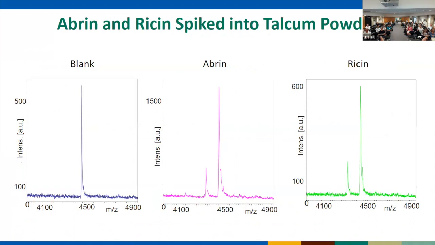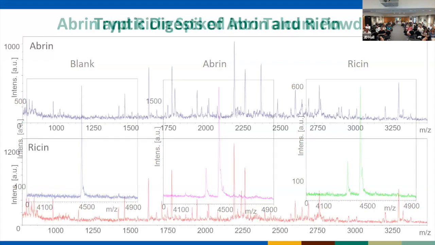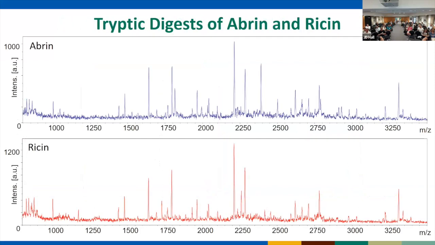We go in, we do our digest, and we take a look at our digests on the mass spec. Many of you may not be completely familiar with mass spec, but hopefully you can see well enough to notice that the two have definitely some similarities, but they're not identical. You can see that there's something going on here that wasn't there before, some other changes that are present throughout.